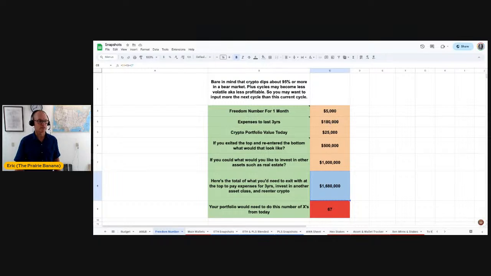You could do these three things: the living expenses, the putting aside to re-enter crypto, and the putting aside to get into real estate or other assets. You can do them in different orders, but this is the total that you would need for this scenario. If your monthly living is double that, then the amount that you'll need to exit with is going to increase.